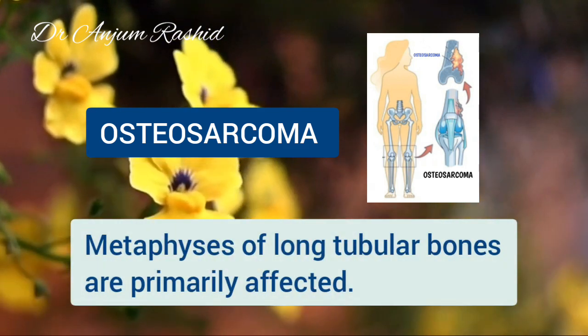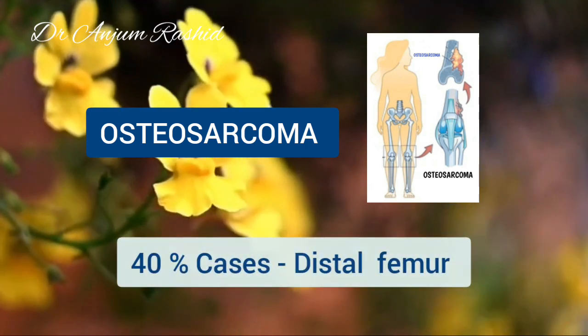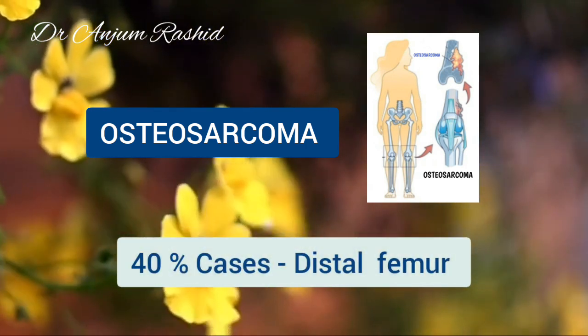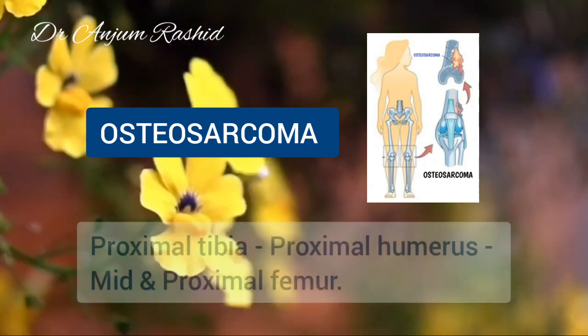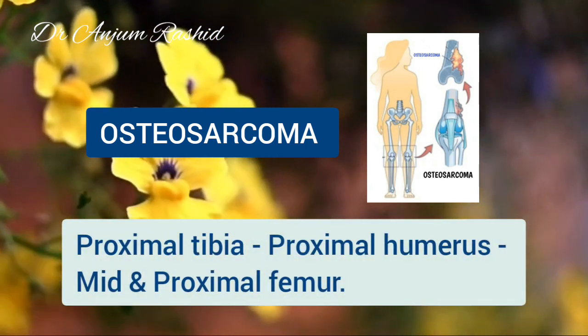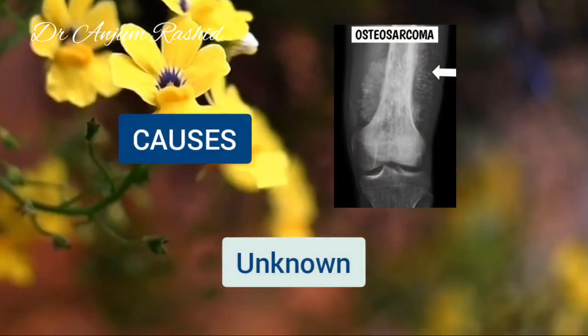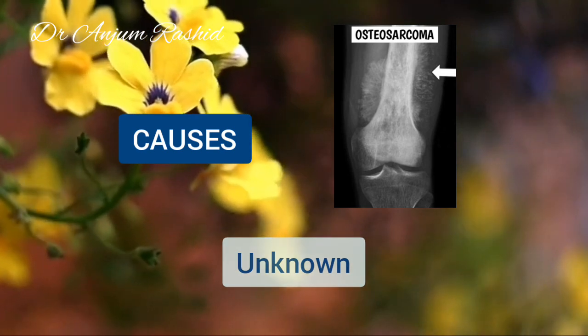Now, the metaphyses of the long tubular bones are primarily affected. The distal femur accounts for more than 40% of the cases, and the proximal tibia, proximal humerus, and mid and proximal femur follow in frequency. Now, the cause of osteosarcoma is unknown.